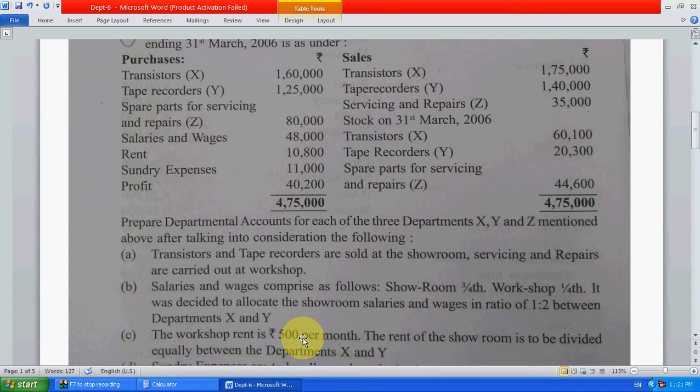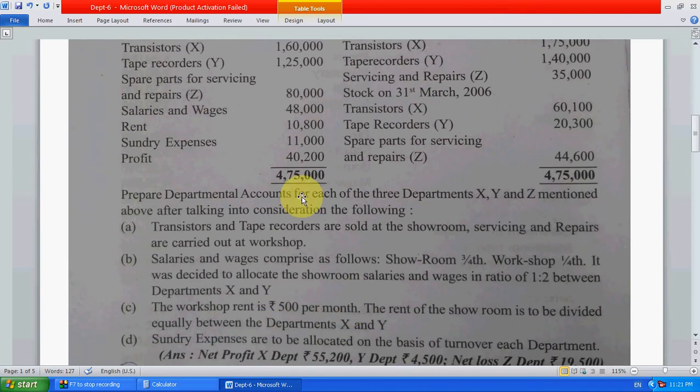Showroom means X and Y, workshop means department Z. So the Z department will get 6,000, and the remaining 4,800 will be divided between X and Y.